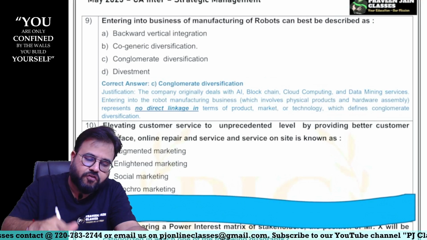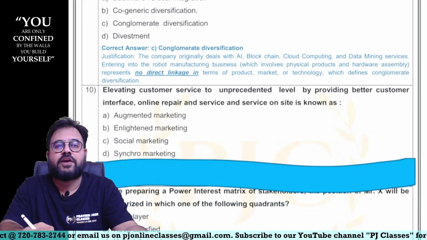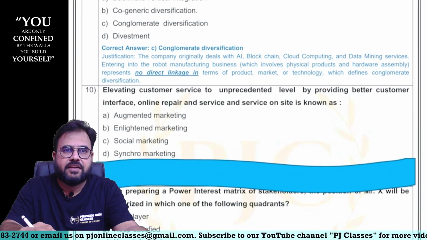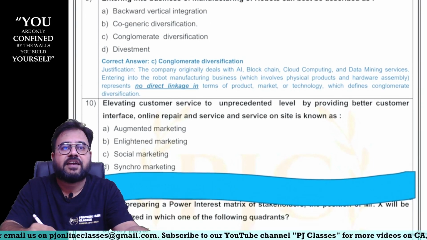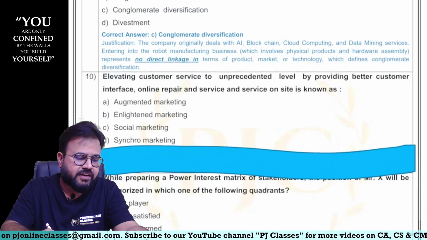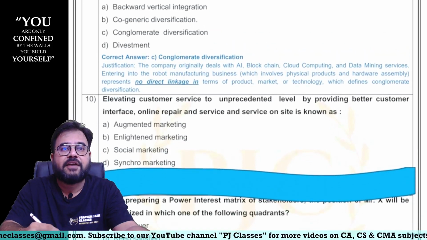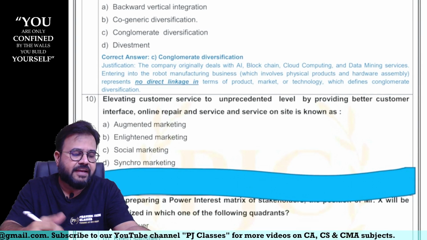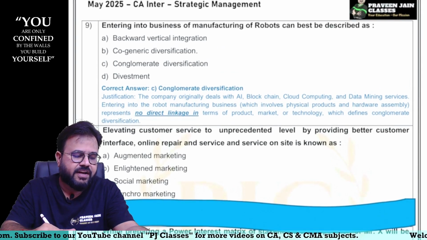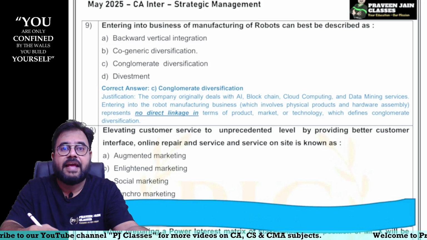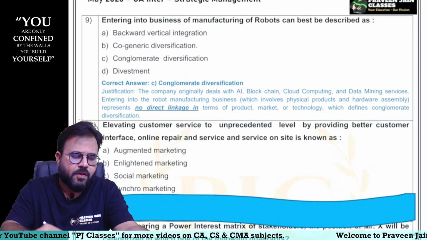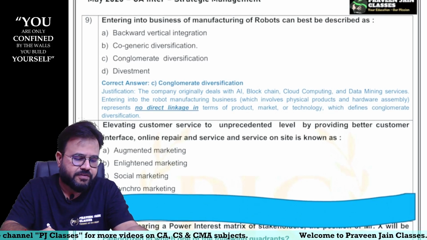So first option is over. 2 marks. Easily you can score if your concepts were clear, sir. So can I say chapter number 4, strategic choices, you might have studied this particular topic. In fact, you might have seen that these are all various expansion strategies, sir. So backward integration, co-generic, these are all expansion or growth strategies, sir. Obviously, divestment is a retrenchment strategy, sir.